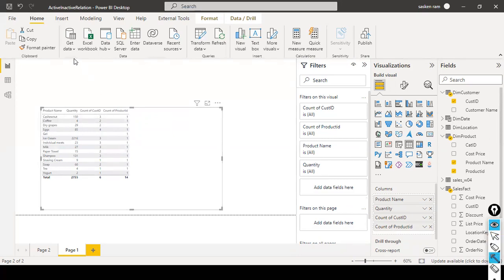So this one comes from product dimension. This one comes from my customer dimension. Since there is no relationship directly between these two tables, the product table is not able to filter the customer dimension table. Okay, one second. Let me just check where the count of customer ID comes from. Yeah, okay. So here the product ID is also not coming out correctly, right? The product dimension, the count of product ID, yeah, it shows only one product. Okay, here it shows 1 correctly, but the count of customer ID is not showing the correct value, right?